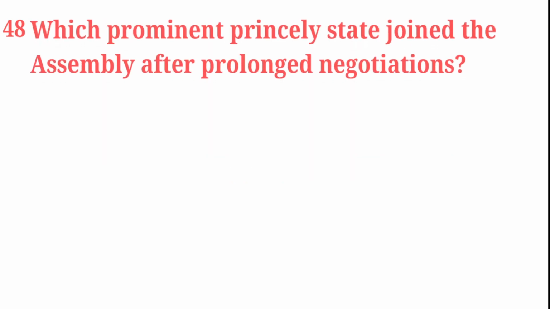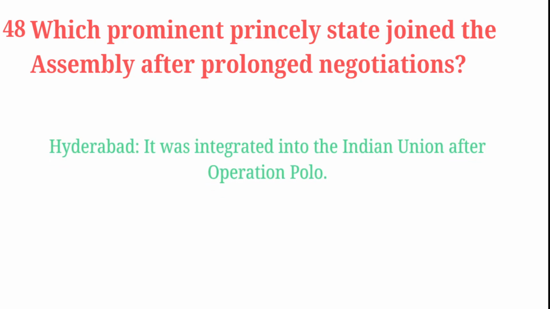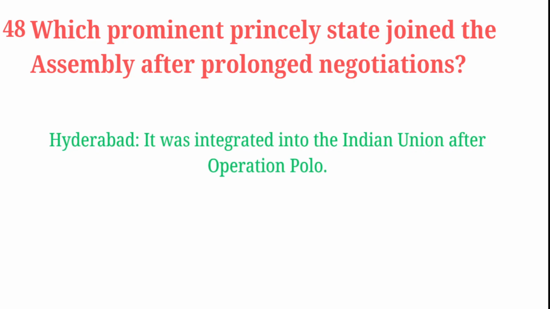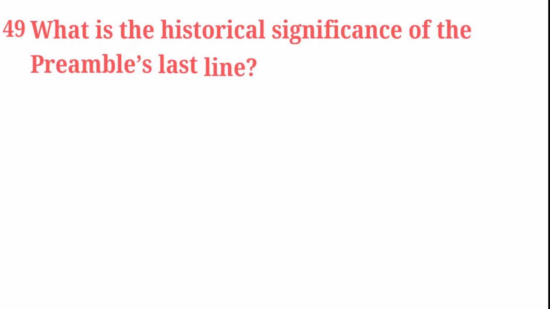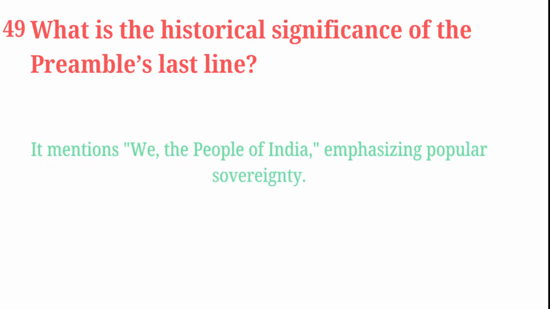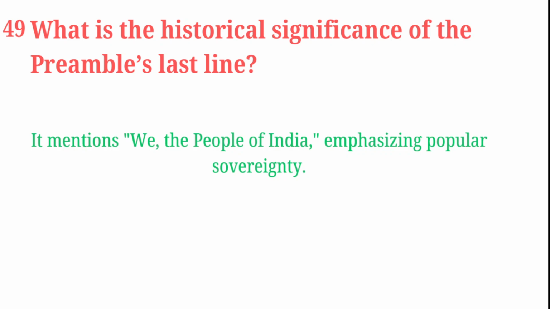Which prominent princely state joined the assembly after prolonged negotiations? Hyderabad. It was integrated into the Indian Union after Operation Polo. What is the historical significance of the preamble's last line? It mentions we, the people of India, emphasizing popular sovereignty. Sorry, it is not the last line, it is the preamble's first line. We, the people of India.